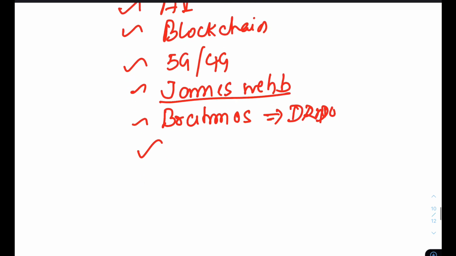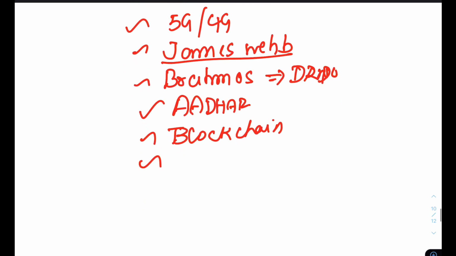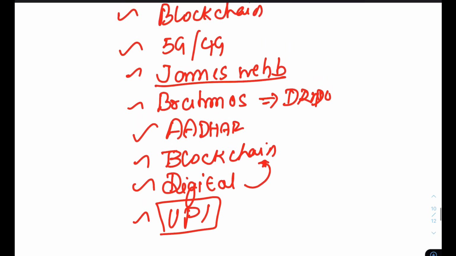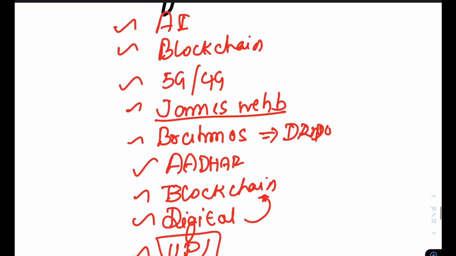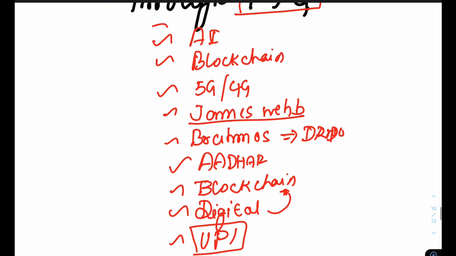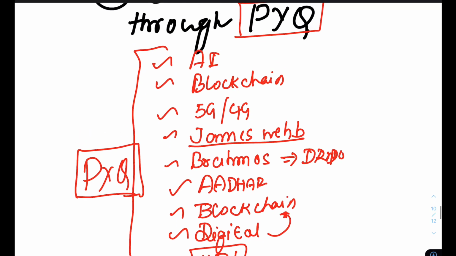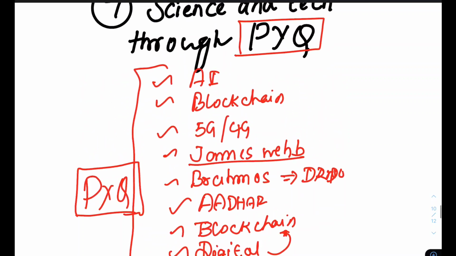Or any other, let us assume Aadhaar; they keep asking questions on Aadhaar, something related to technology, blockchain. Now because cryptocurrency is there, what is blockchain? And then digital currency is being introduced. What is this digital currency? Whether they are going to use blockchain technology, how important it is. And UPI, they keep asking about UPI and things like that. So you should have an understanding. All this I have derived from nothing else other than previous year question papers. I am not taking these questions from anywhere else.